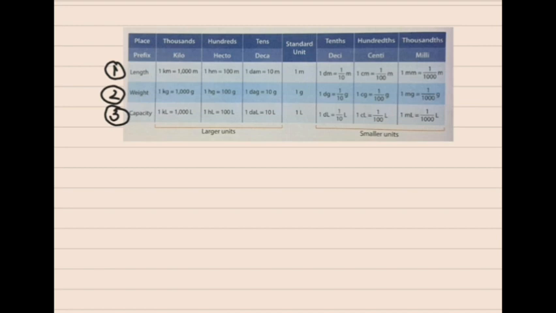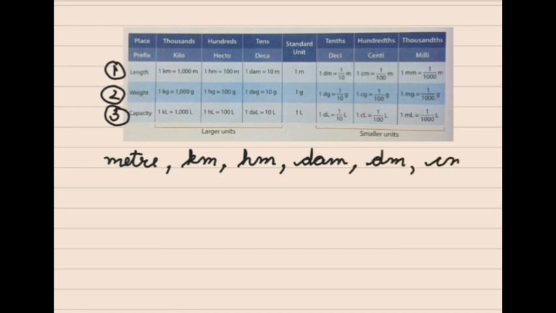You can see here that in length, other than meter, which is our standard unit, we use kilometer, hectometer, decameter, decimeter, centimeter, and millimeter. Look at the standard one. This is 1 meter. The one I am highlighting is the standard measurement box.